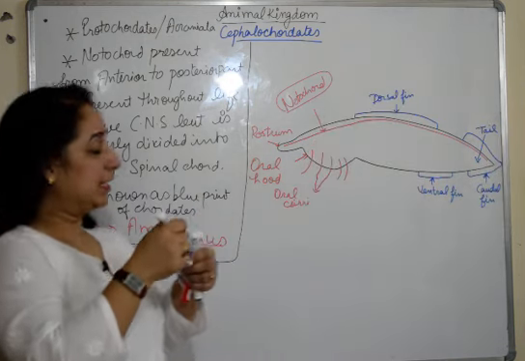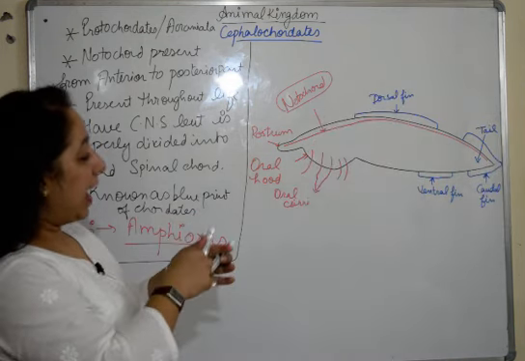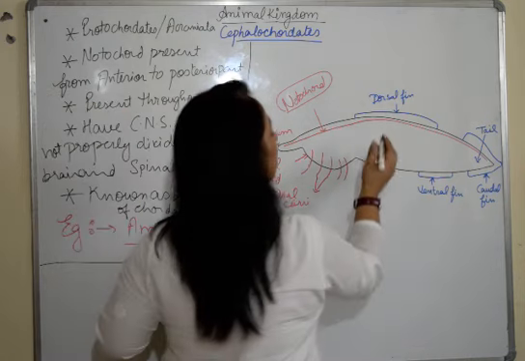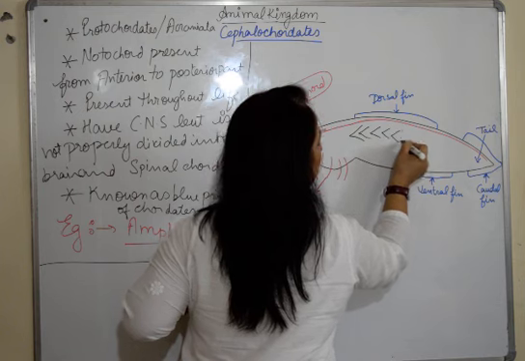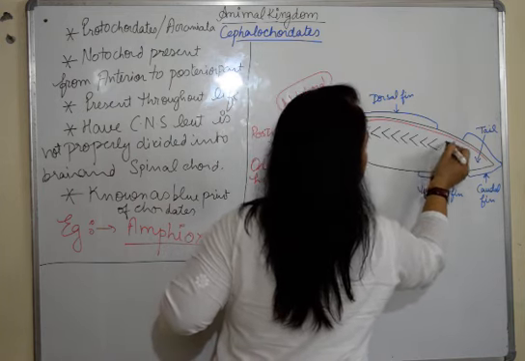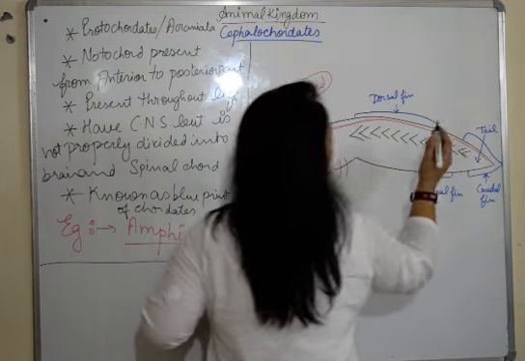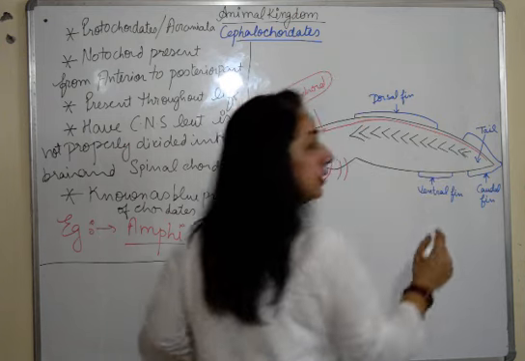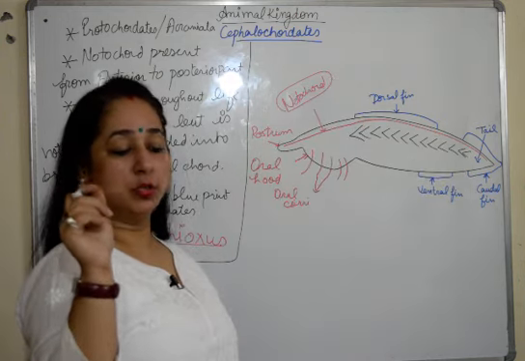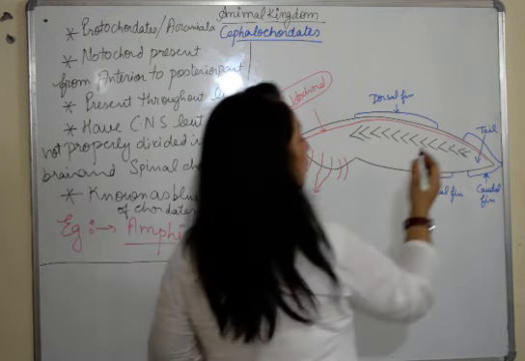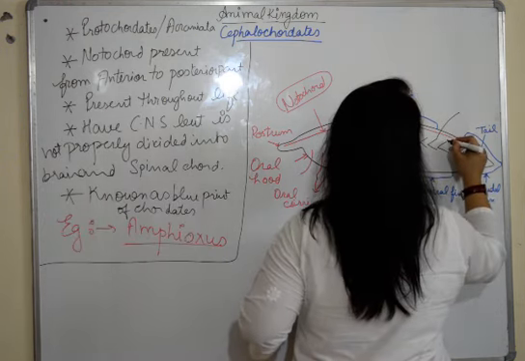Then you will observe structures known as myotomes. These are striated muscle fibers known as myotomes. The word myo comes from muscle.